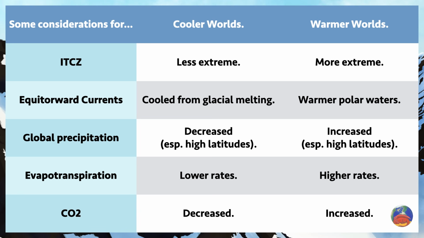And finally, colder worlds have a decrease in atmospheric CO2, which is going to lead to different kinds of biomes, like we talked about earlier. The inverse is true on warmer worlds, where atmospheric CO2 is higher, which will allow different kinds of biomes to exist, including forests at higher latitudes. However, plants as we know them may also struggle to photosynthesize if temperatures rise too much. Different kinds of plants have ideal temperature ranges to consider, and higher temperatures may be too hostile for photosynthesis to occur.